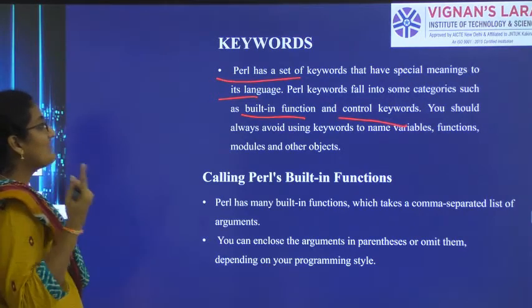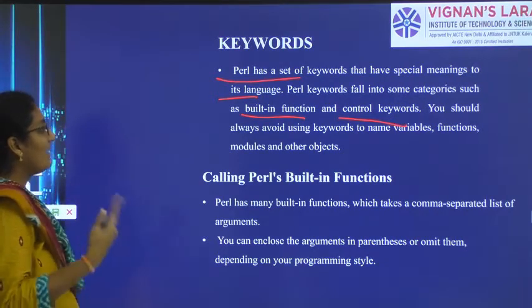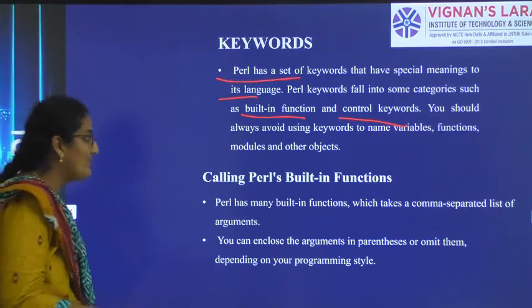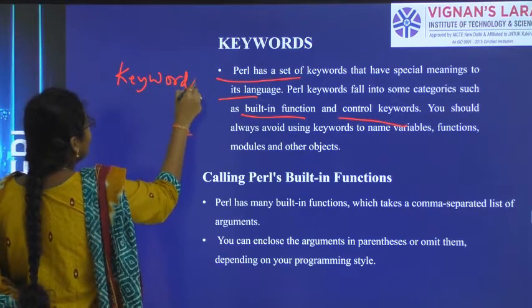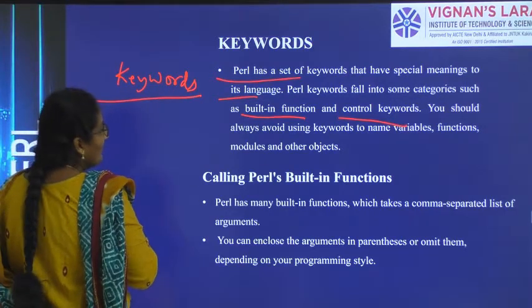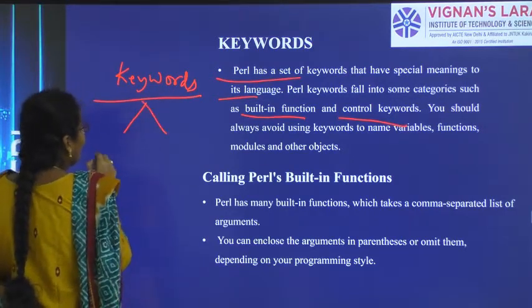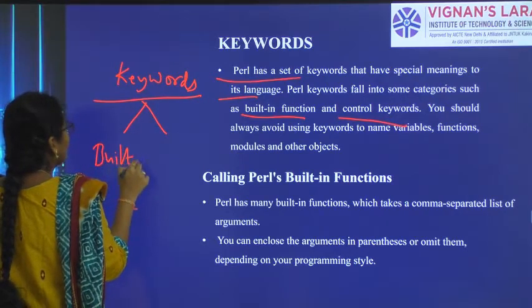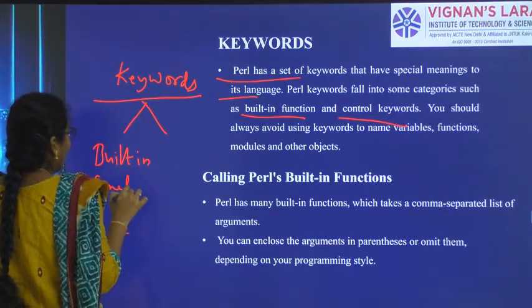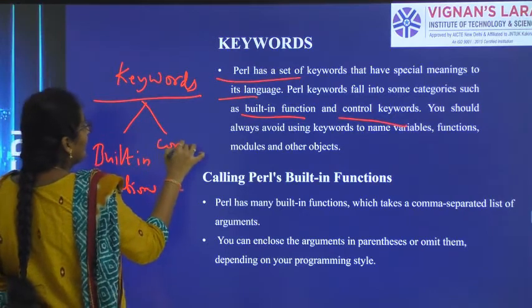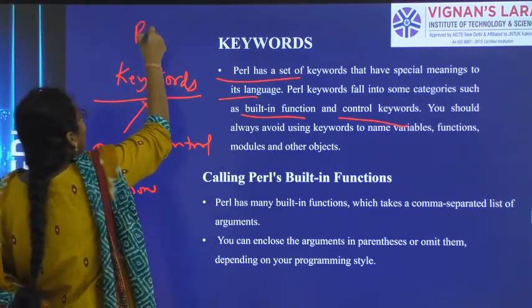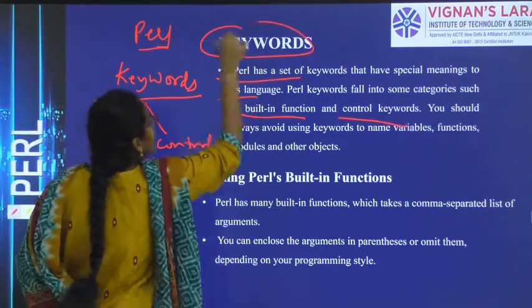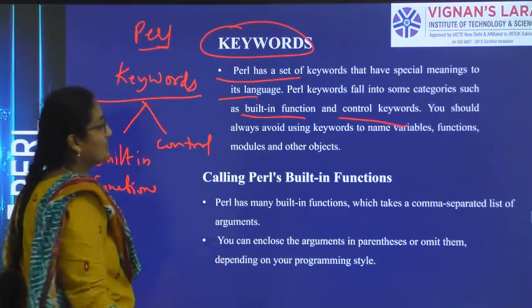You should always avoid using keywords to name variables, functions, modules and other objects. So Perl has special keywords with special meanings. These keywords can be divided into built-in functions as well as control keywords. And you people who are programming in Perl, you should avoid using these keywords as variable names or function names.